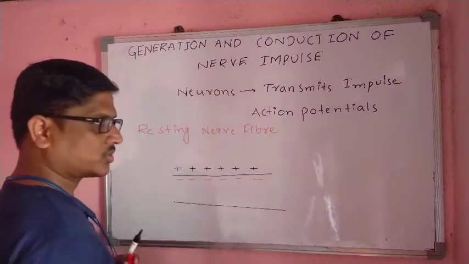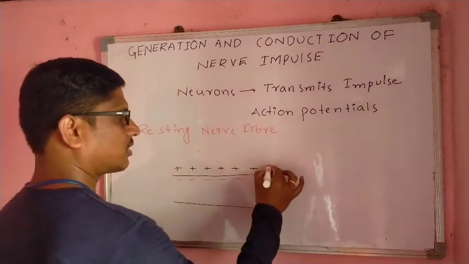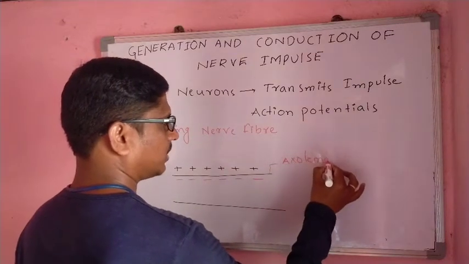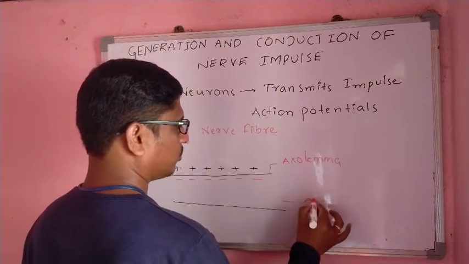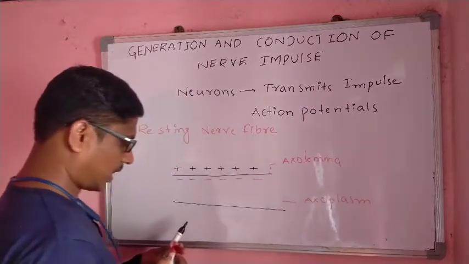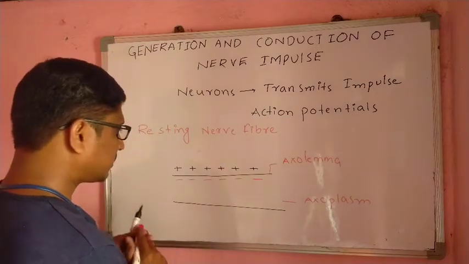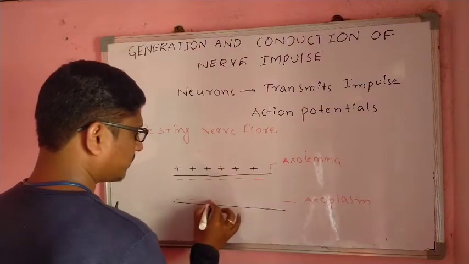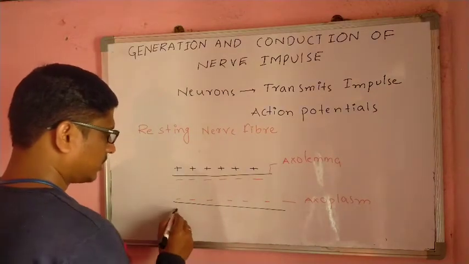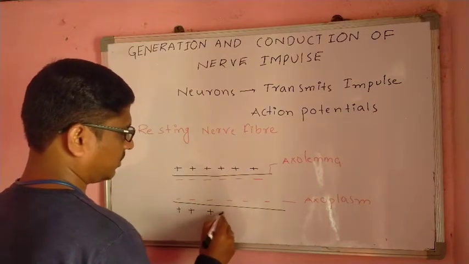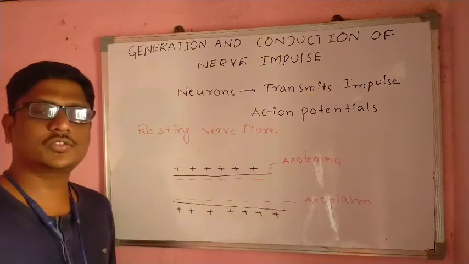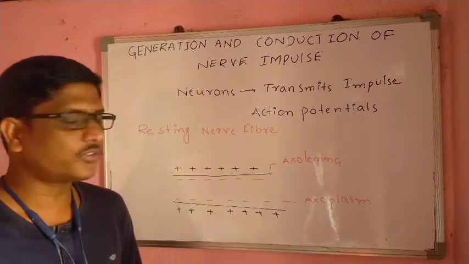We can call this the axolemma, and this the axoplasm. The axoplasm is negatively charged, and the axolemma is positively charged. So this is what we call a resting nerve fiber.